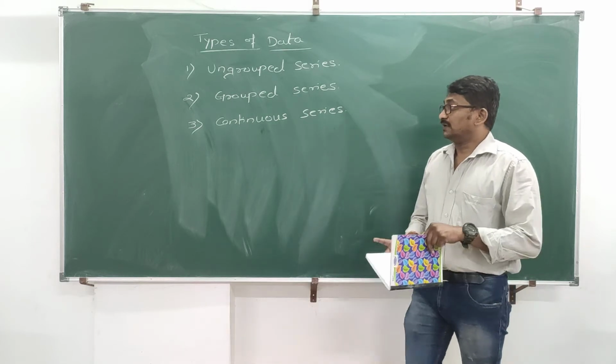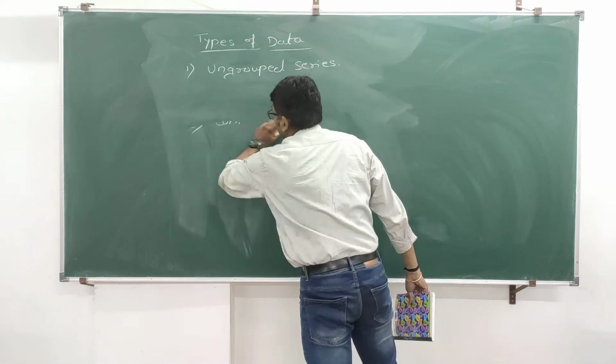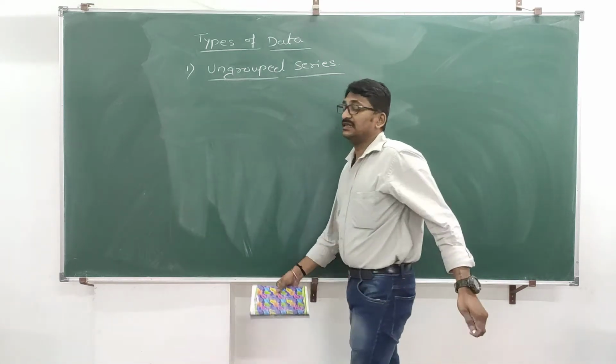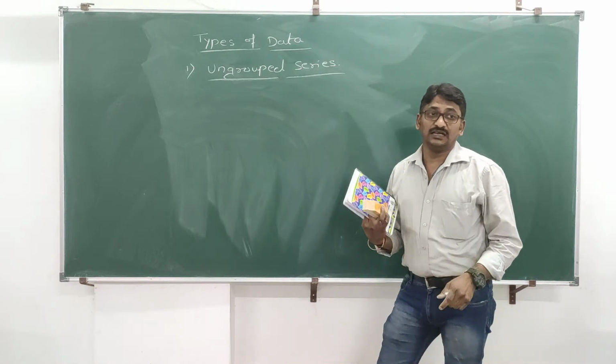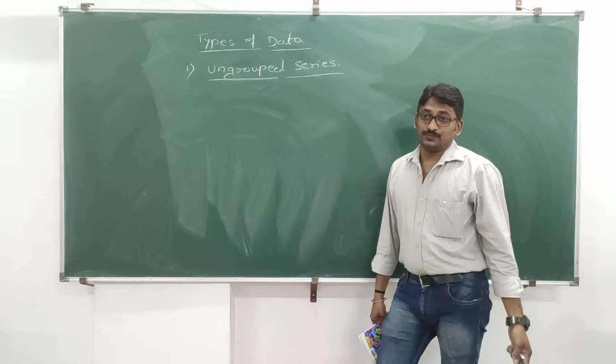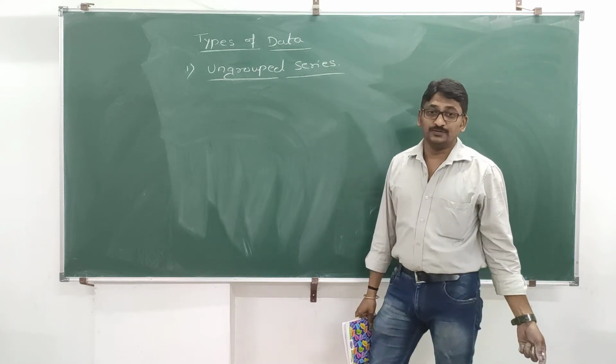I will go one round. In that we will start with the ungrouped series first. Now suppose the data or observations are given in a single line, or there is no classification or no group between the data, then it is called ungrouped series.